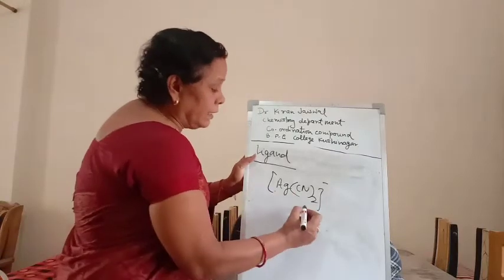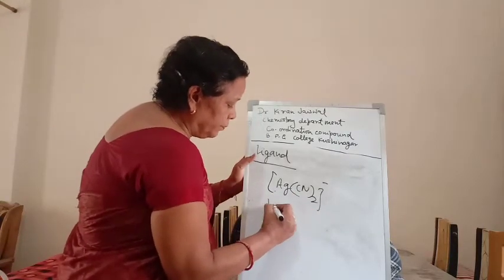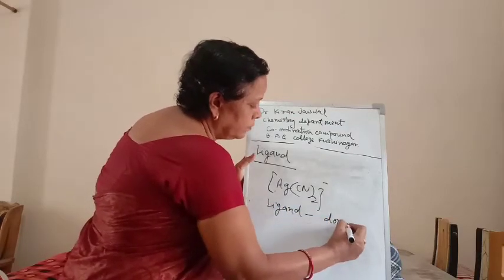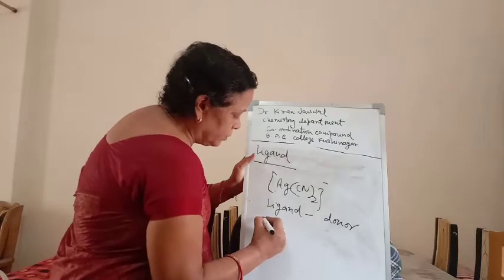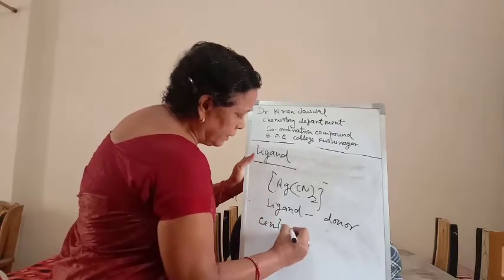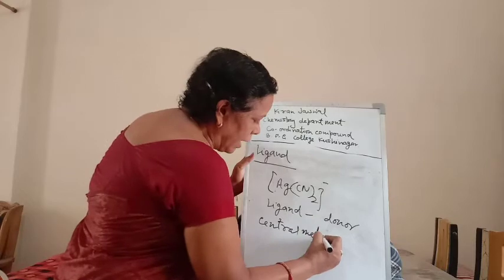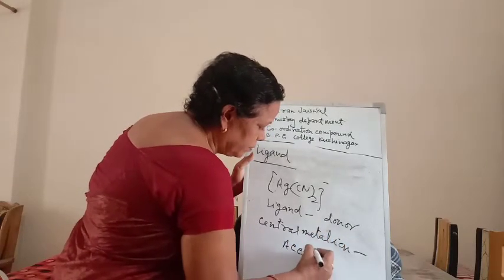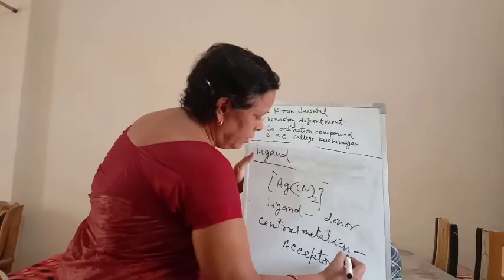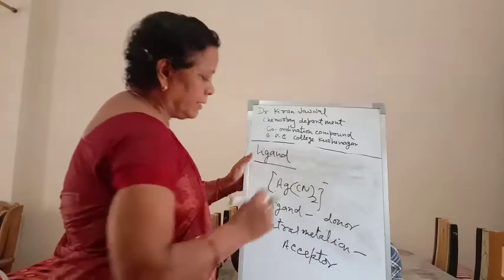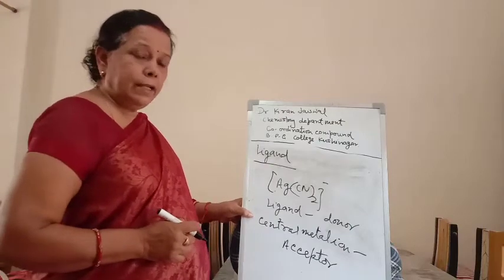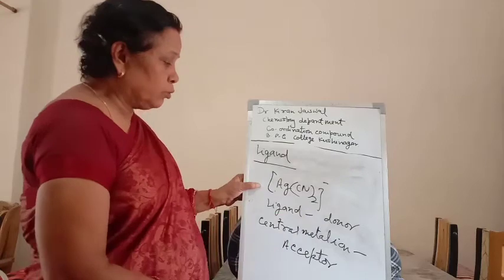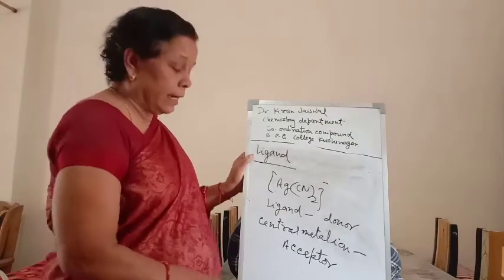In this way, the ligand acts as the donor molecule and the central metal ion acts as the acceptor molecule. So this is known as the ligand.